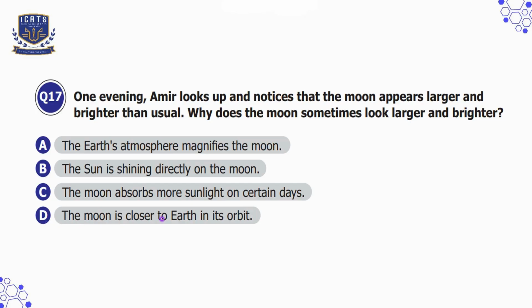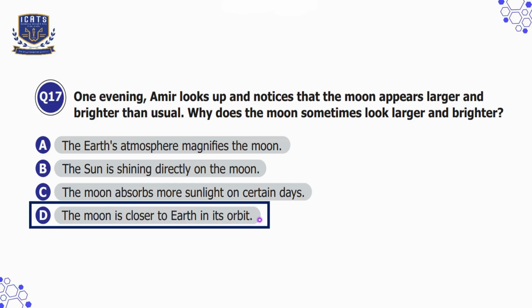Option D, the moon is closer to Earth in its orbit, which is our correct option because the moon looks larger and brighter when it is closer to the Earth in its orbit. So I'll choose option D here.